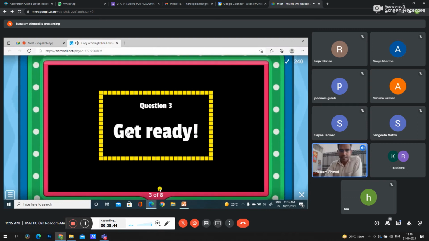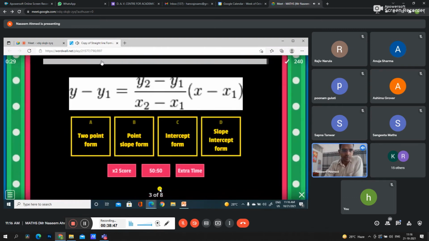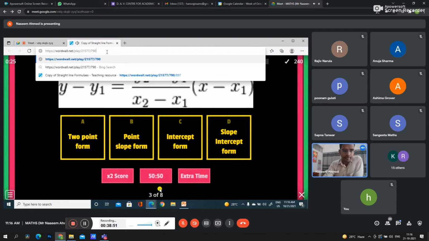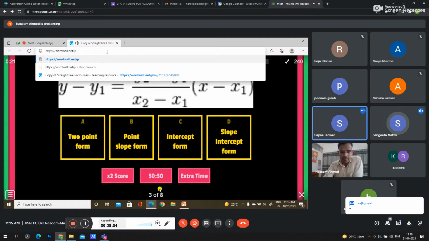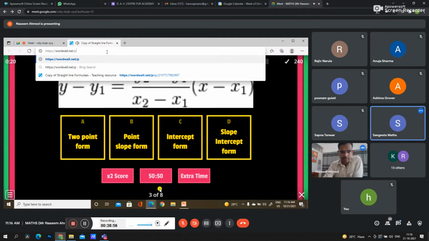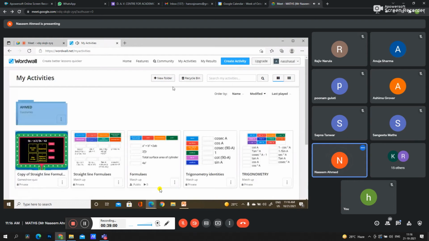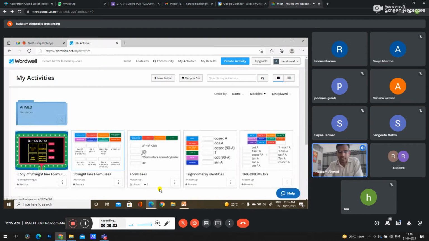So we can create this activity by using Wordwall. We have to remember Wordwall. Two-point form. Equation of a line passing through two points. Yes, ma'am. These are the activities we can create on wordwall.net.